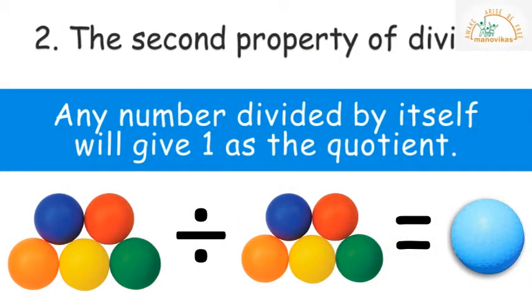The second property of division states that any number divided by itself will give 1 as the quotient. Here 5 balls are divided by 5 balls. That means number 5 divided by 5 is equal to 1 ball, which represents number 1.